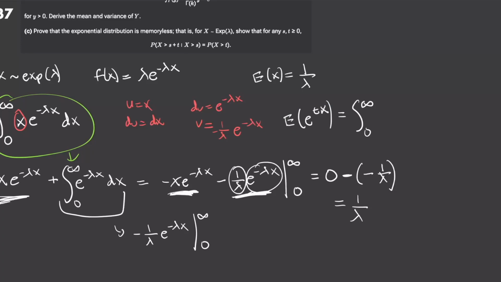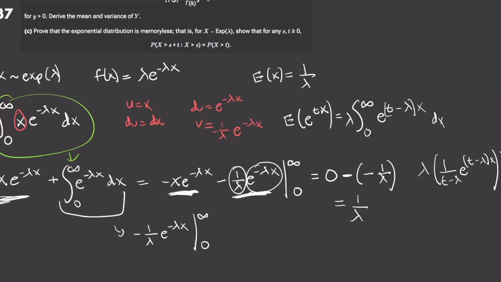We have the integral from 0 to infinity of e to the power of tx, and then our PDF was just lambda. I'm just going to pull that out because it is constant relative to what we're integrating with respect to, times e to the power of negative lambda x dx. We know properties of exponentials. We can just rewrite this as e to the power of (t minus lambda) times x, right? Now this is very simple to integrate. We're just going to have lambda times 1 over (t minus lambda) times e to the power of (t minus lambda) times x, evaluated from 0 to infinity.